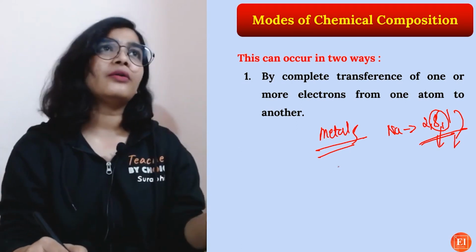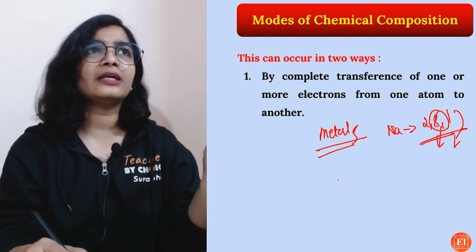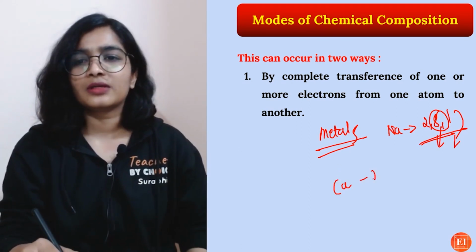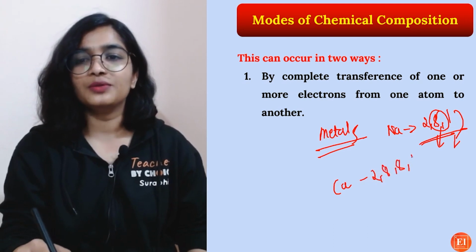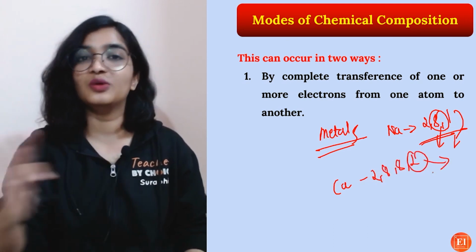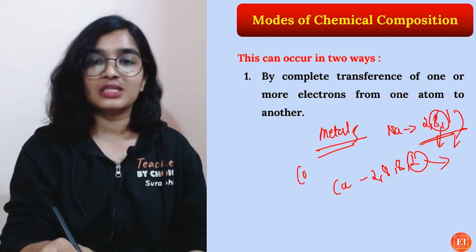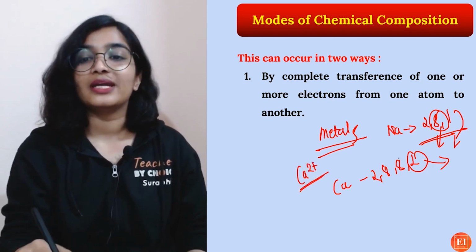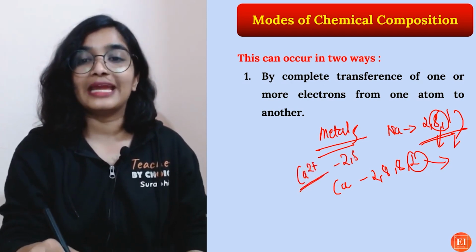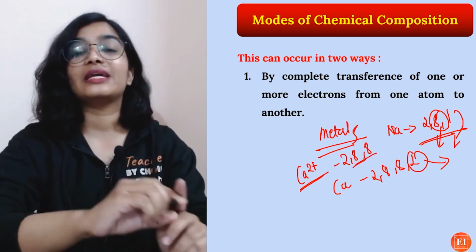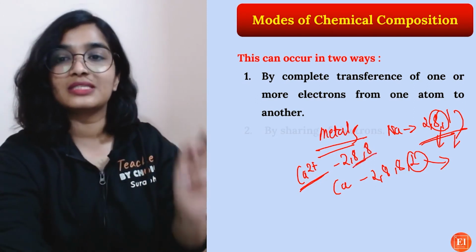Or let's take calcium, 2, 8, 8, 2. It will lose 2 electrons to form Ca2+. Now it will have 8 electrons and be very much stable.